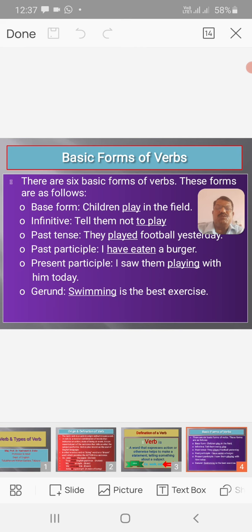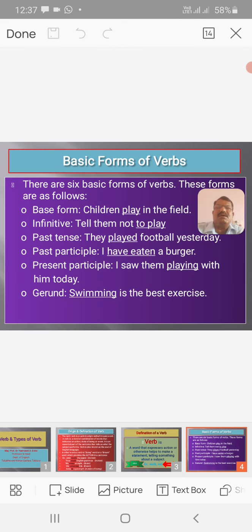Then the infinitive form of verbs: tell me not to play. At the end of the sentence, there is an infinitive, play with to, which acts as the infinitive form of the verb. Then in past tense, there is the verb played in the sentence: they played football yesterday, which acts as the verb form in the past tense.